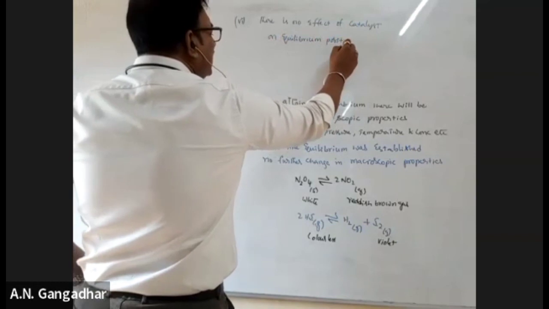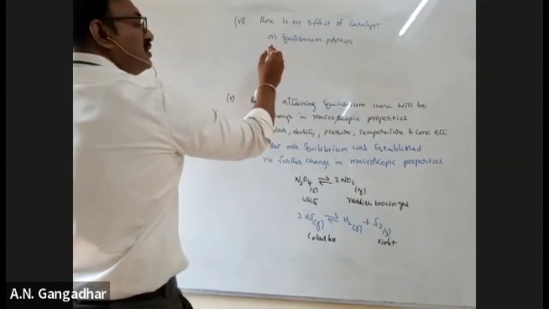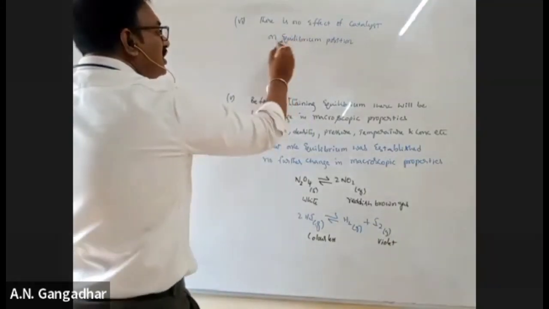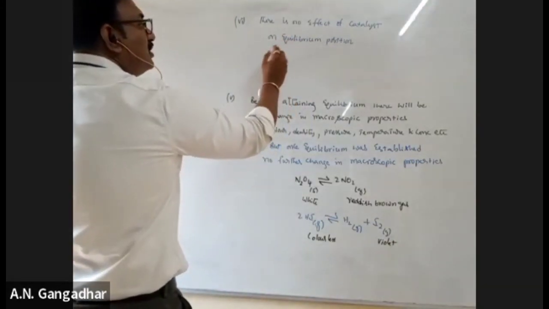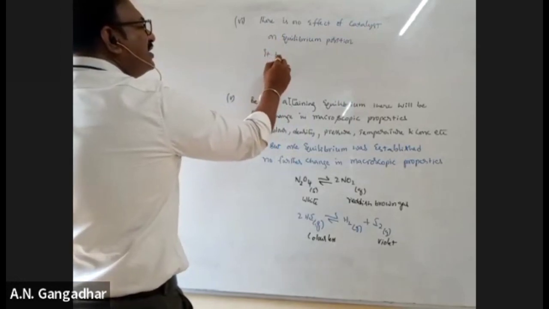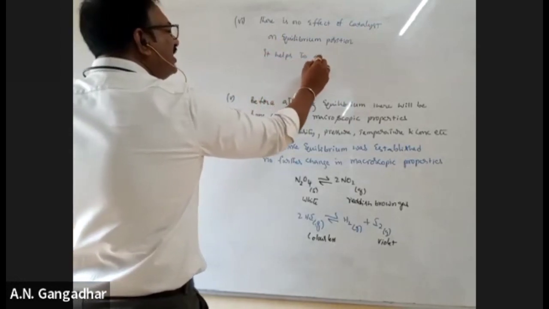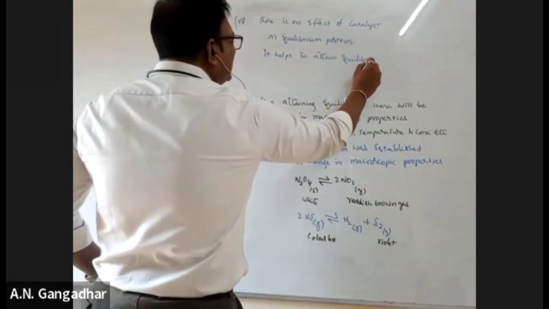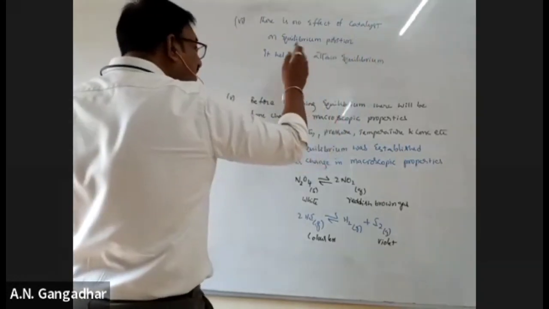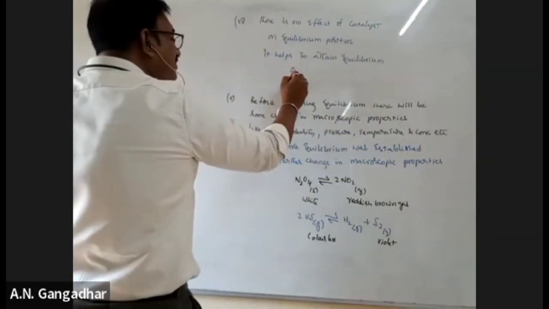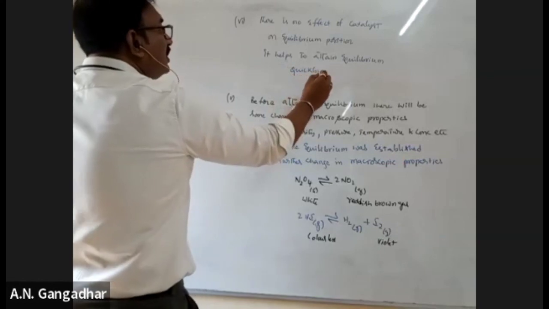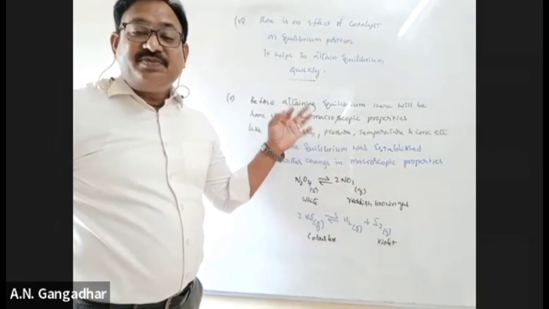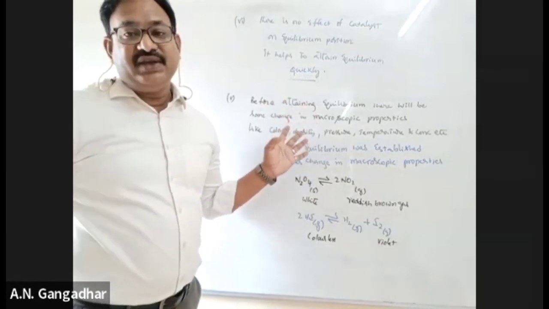It only helps the process to attain equilibrium quickly. Understand? There is no effect of catalyst on equilibrium position; it helps the process to attain equilibrium quickly.